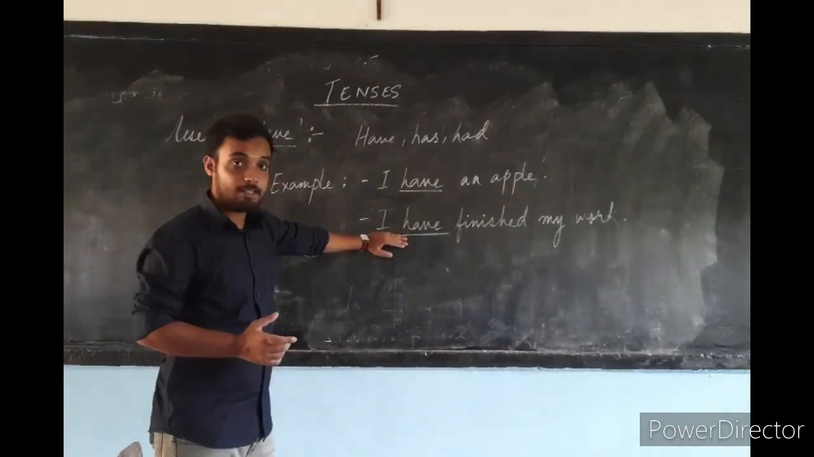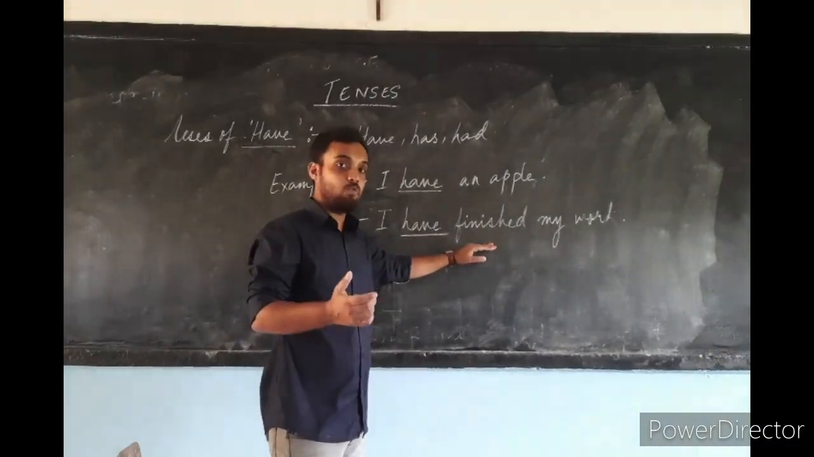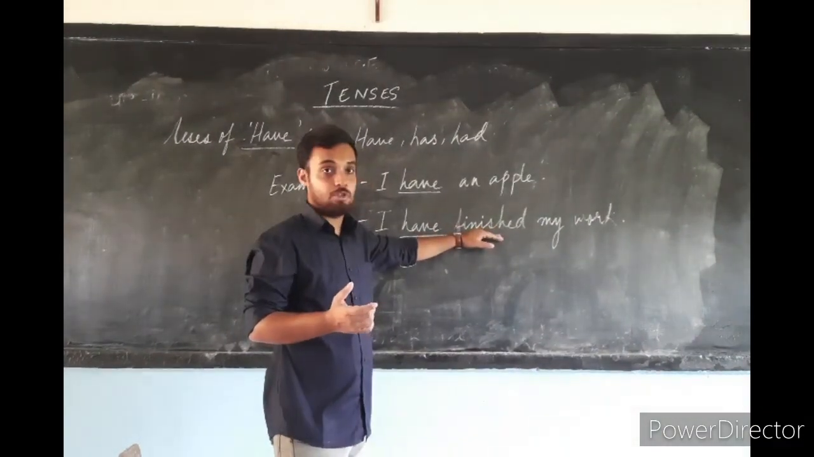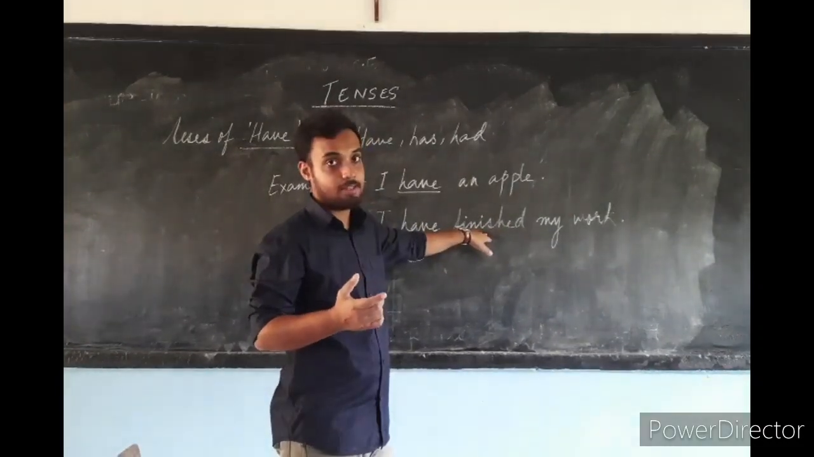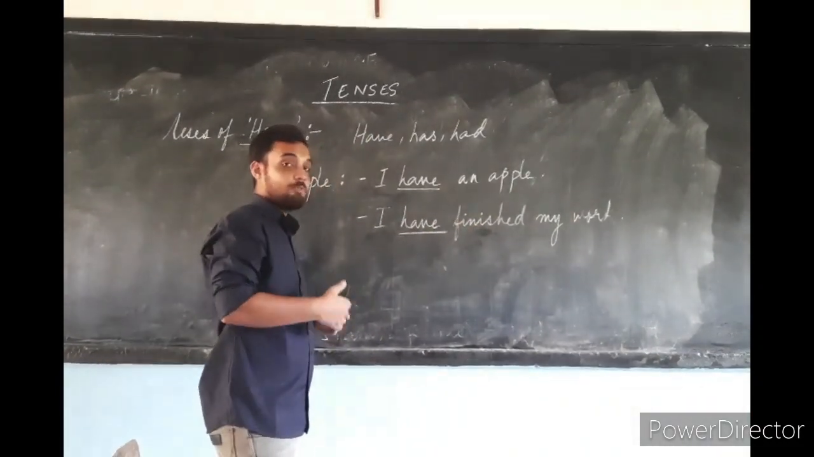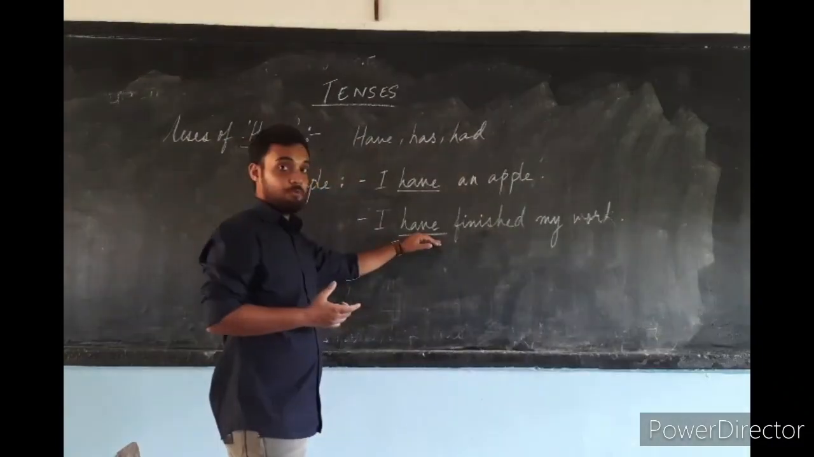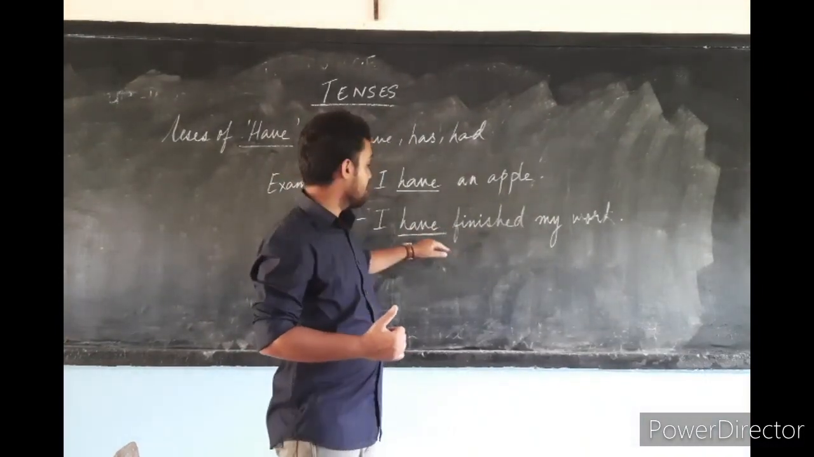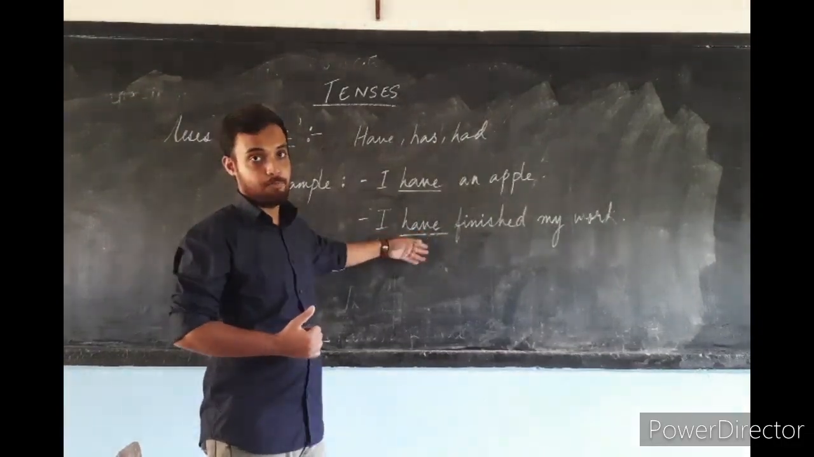In the second sentence, you can easily see, I have finished my work. What is the main verb over here? The main verb is finished. Finished is telling about an action. That is the main verb in this sentence. But what is giving the sentence its correct tense? Have. I have finished my work. So in the second sentence, it is being used as a helping verb.